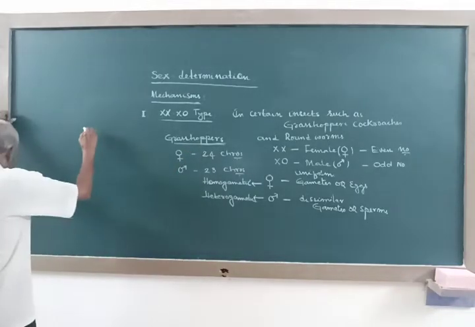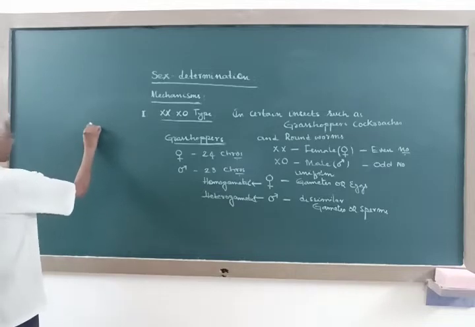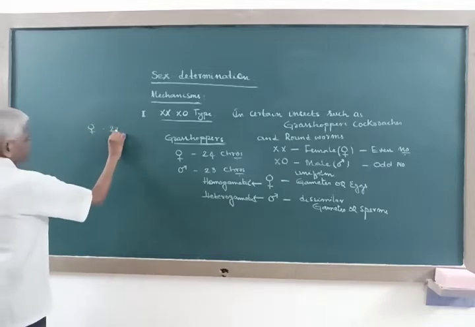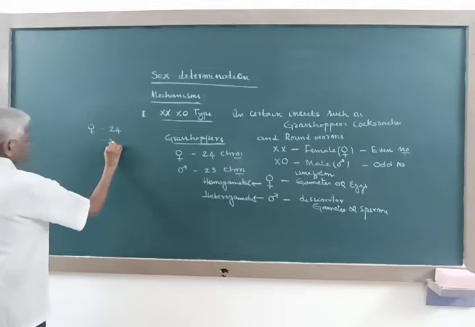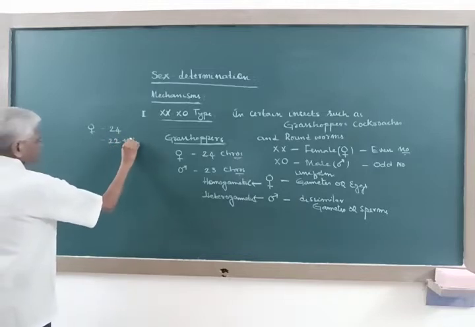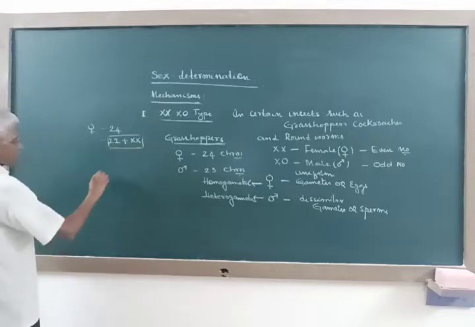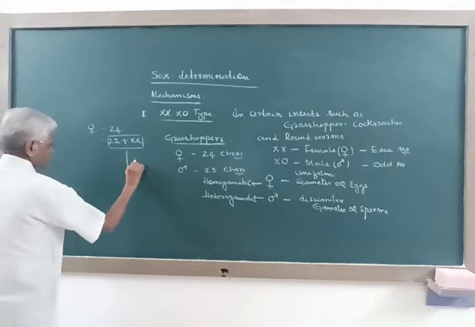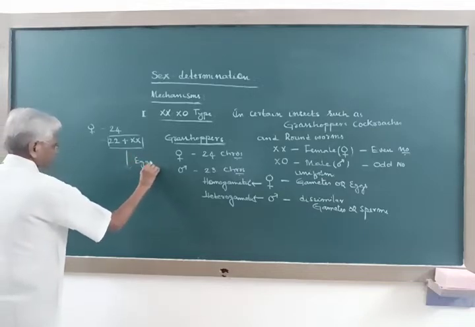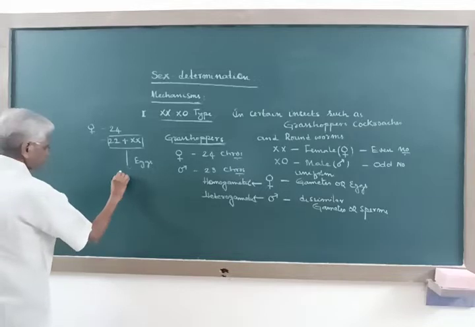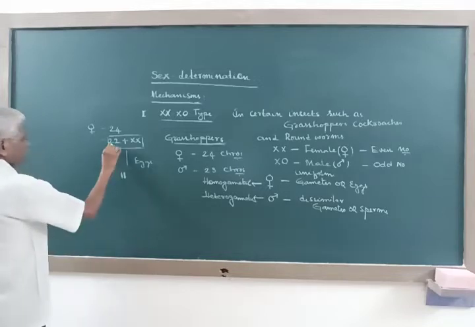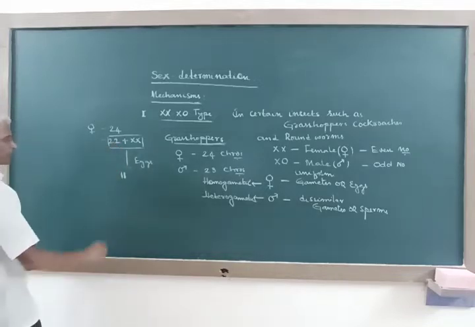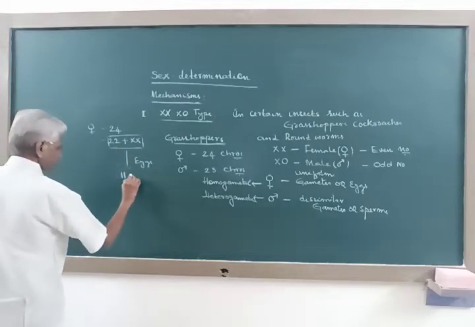Now let us illustrate homogametic and heterogametic with regard to the grasshopper. The female has 24 chromosomes, of which 22 are autosomes and 2 are X chromosomes. She produces eggs, which have half of this: 11 autosomes and 1 X chromosome.